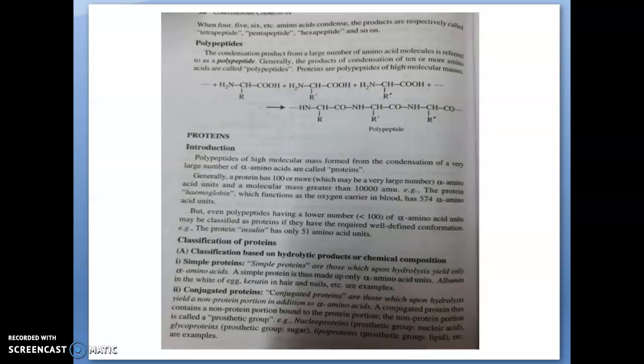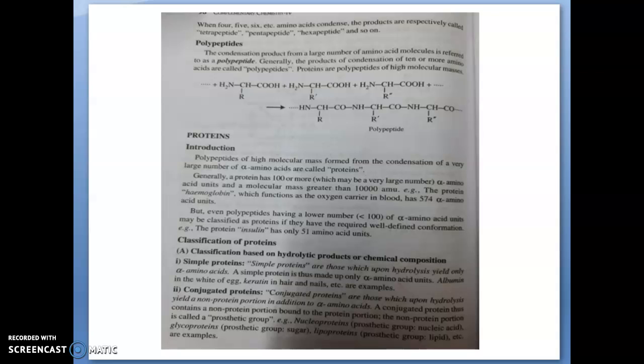So what is a polypeptide? The condensation product from a large number of amino acid molecules is referred to as a polypeptide. Generally, the product of condensation of 10 or more amino acids is called a polypeptide.